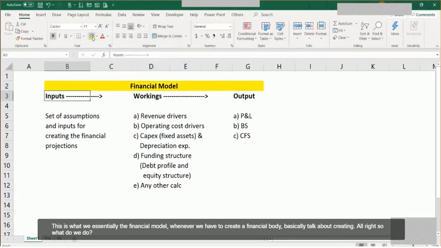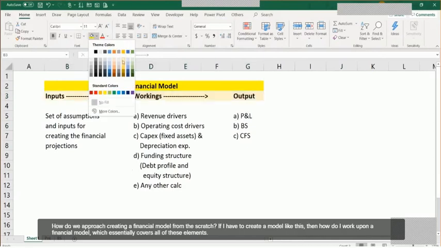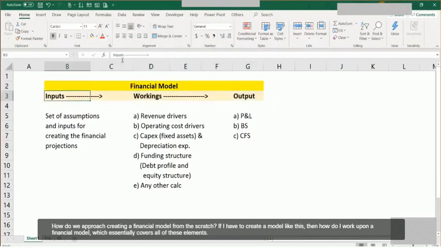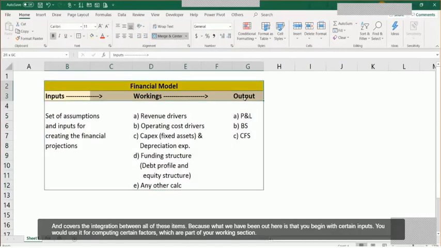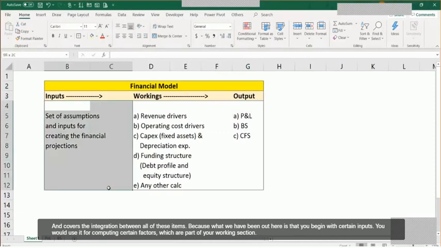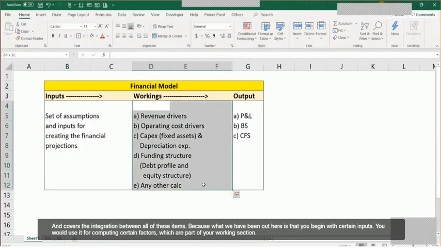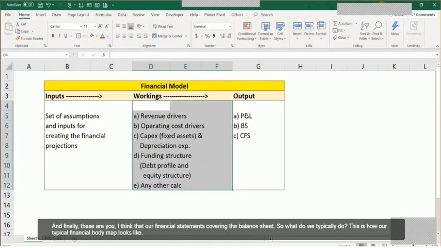So what do we do? How do we approach creating a financial model from the scratch? If I have to create a model like this, then how do I work upon a financial model which essentially covers all of these elements and covers the integration between all of these items? Because what we have seen out here is that if you begin with certain inputs and assumptions, you would use it for computing certain factors which are part of your working section, and finally these are used for creating the set of financial statements covering P&L, balance sheet, and cash flow.